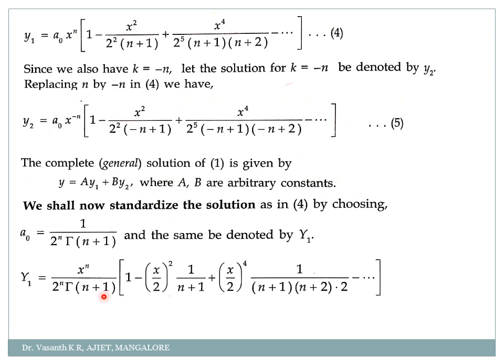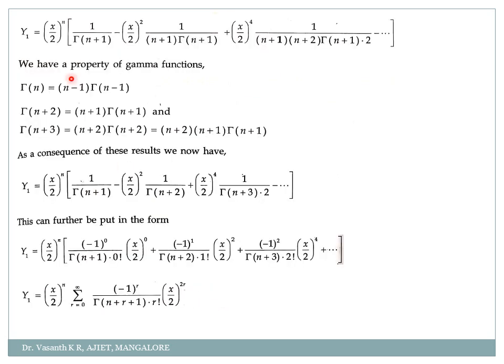Next, I will take this gamma of n plus 1 and multiply it to all the terms: first term, second term, third term and so on. So this x power n and 2 power n I am writing as x by 2 whole power n, into 1 divided by gamma of n plus 1, minus x by 2 the whole square into 1 divided by n plus 1 into gamma of n plus 1, plus x by 2 whole power 4 into 1 divided by n plus 1 into n plus 2 into gamma of n plus 1 into 2, minus and so on.